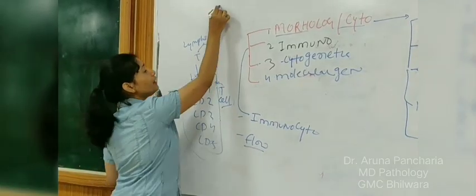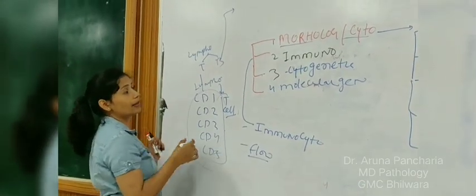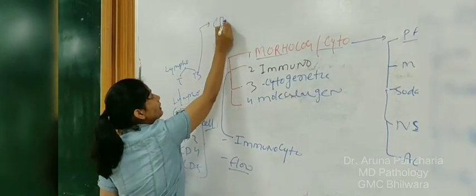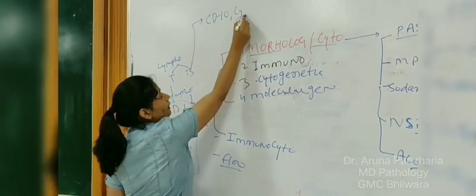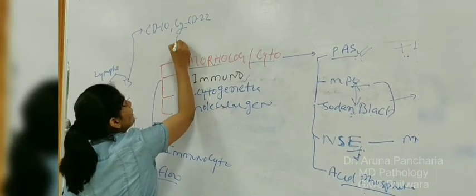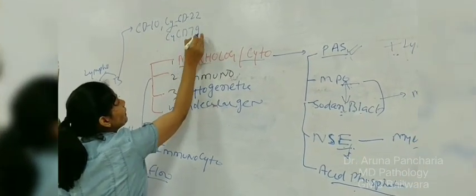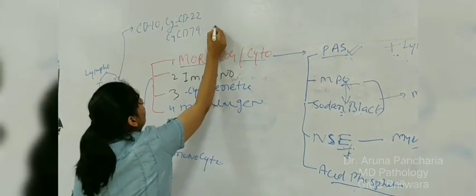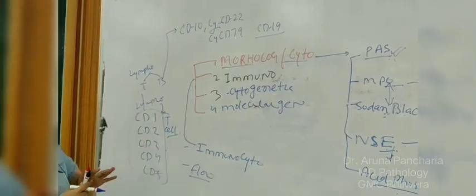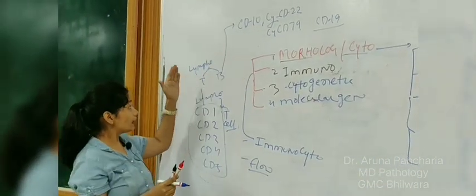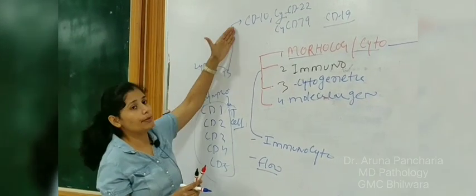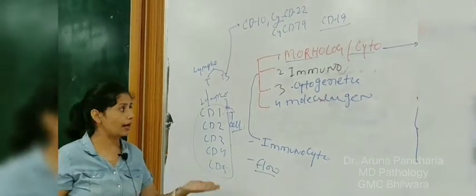Now, the other being B, what are the markers of the B cell lineage? CD10, CD22, cytoplasmic CD79, CD19. CD means cluster of differentiation. These will help to detect that this is the lymphoid series, and within lymphoid the subcategory of B cell lineage. So it is more helpful.